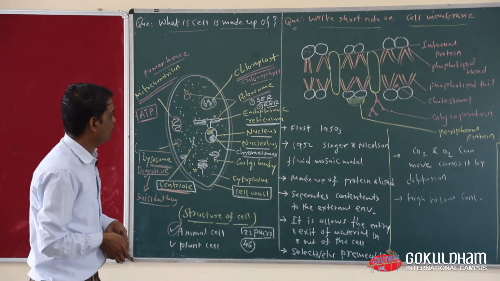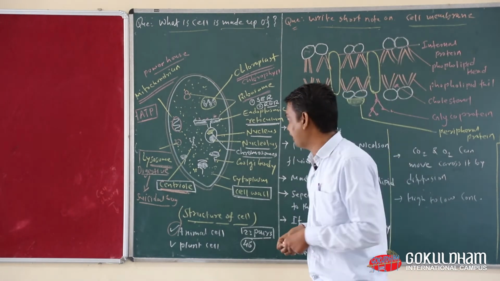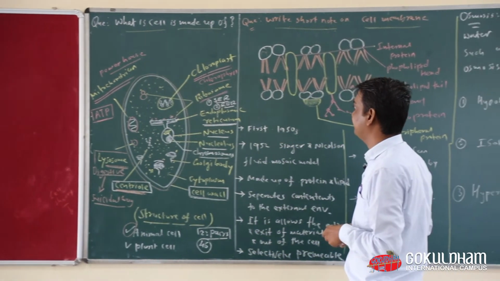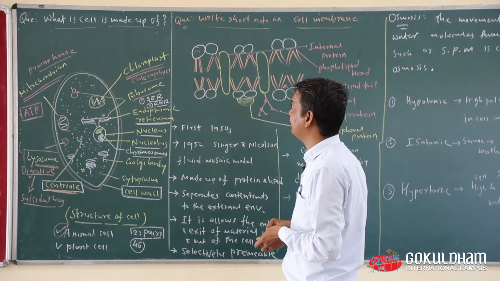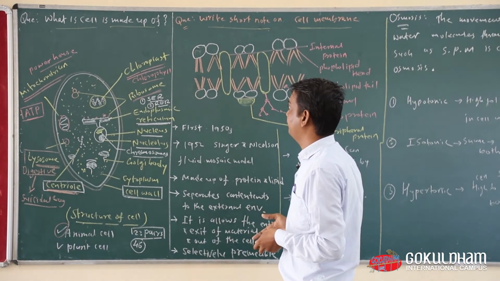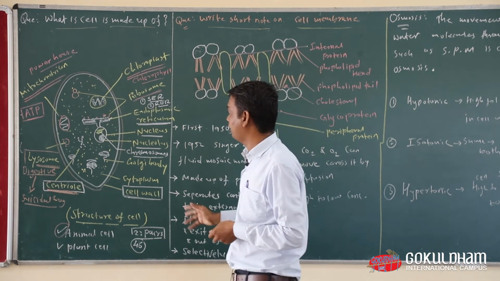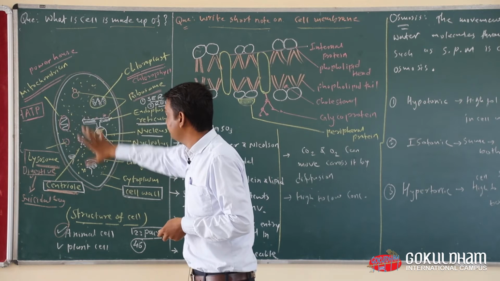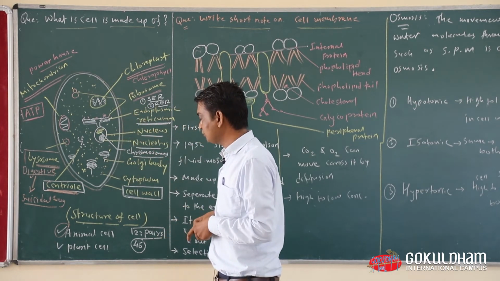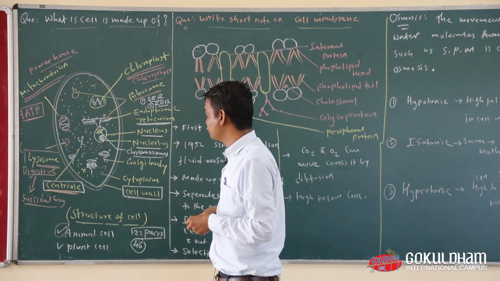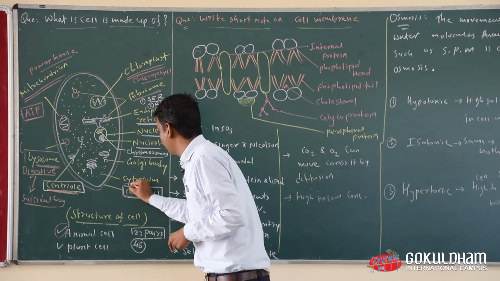I hope you all understood properly the difference between plant cell and animal cell. Our most important question is what a cell is made up of. A cell is made up of all these organelles. We also need to learn the most important thing, cytoplasm.